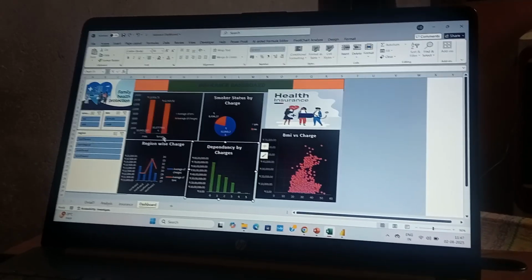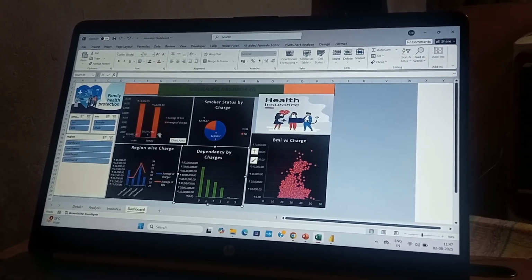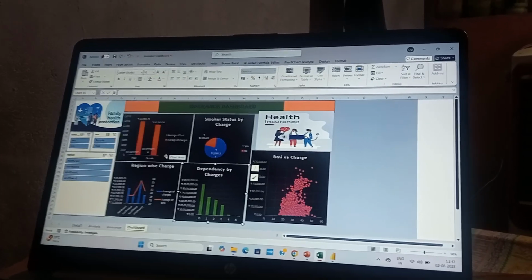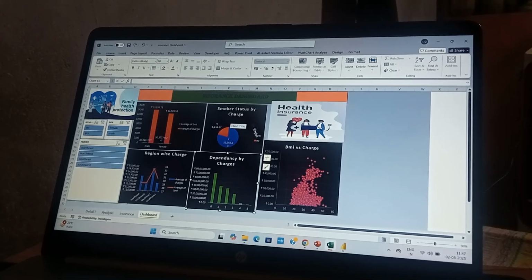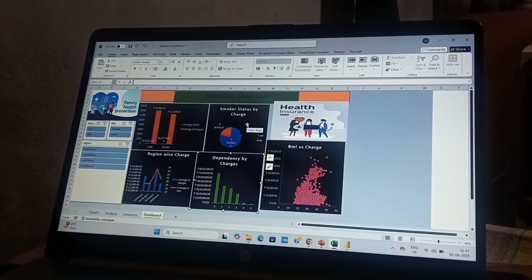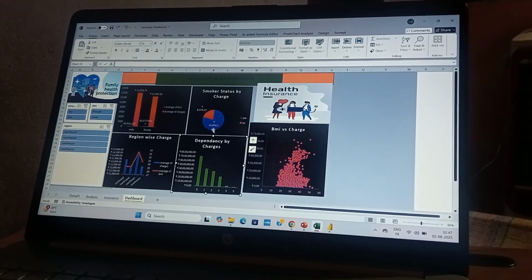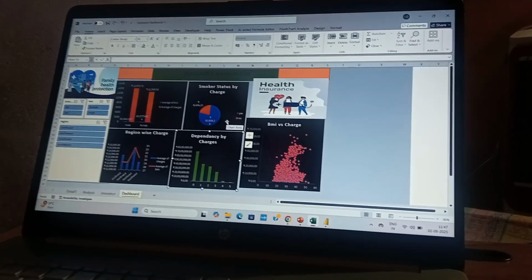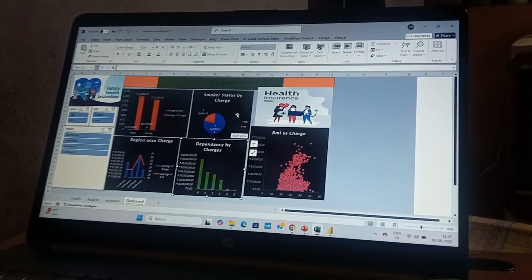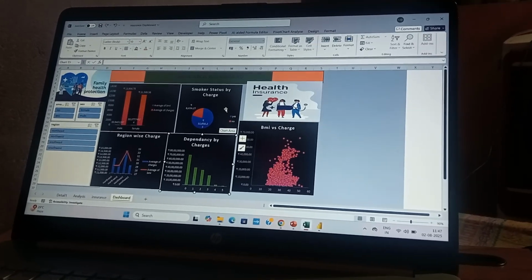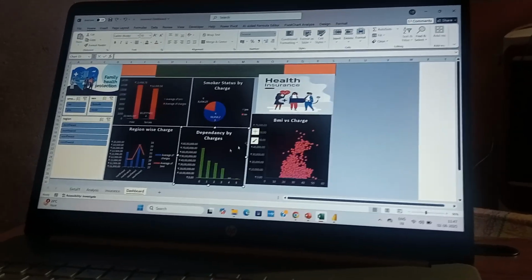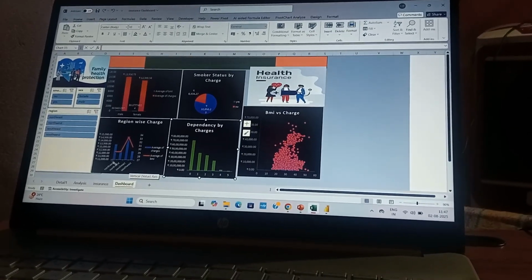Especially for females, who spend less money, we can make them aware of particular plans. Smokers also we can make aware, and understand why they spent less money. We give the benefits of health insurance, what will happen when you spend money on it. For the region charts, we need to analyze why, and take reviews from people region-wise to find the reason. Most people in the southwest and northwest spend less money.